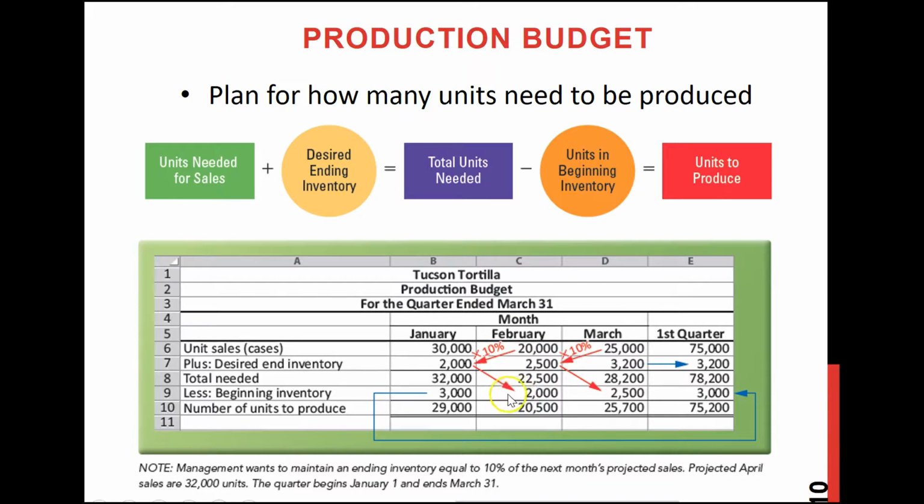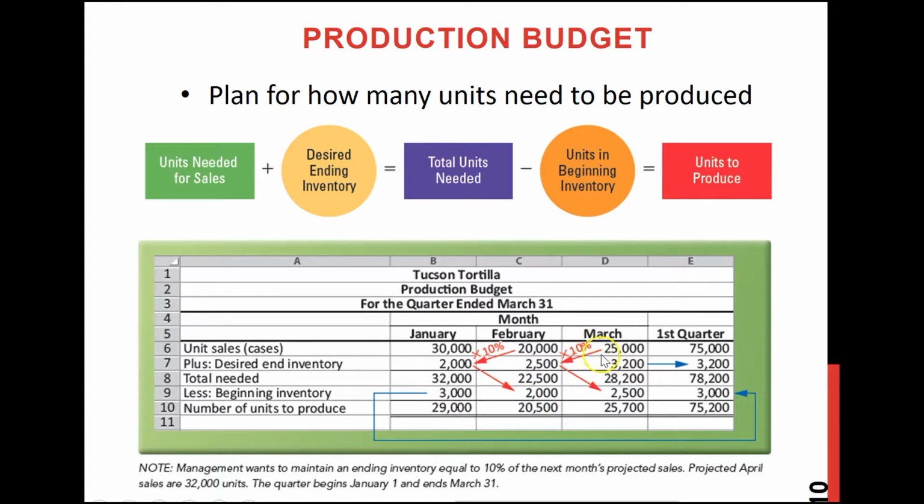Remember, whatever was January's ending inventory will be the beginning inventory for February. Right, so last month's ending inventory will be this current month's beginning inventory. So in January their ending inventory is 2,000 units. So for the month of February, this 2,000 will be their beginning inventory. Right, and this is how you will figure out how many units they need to produce.